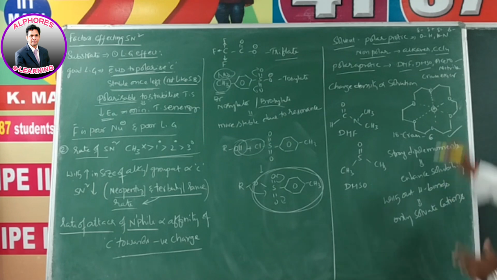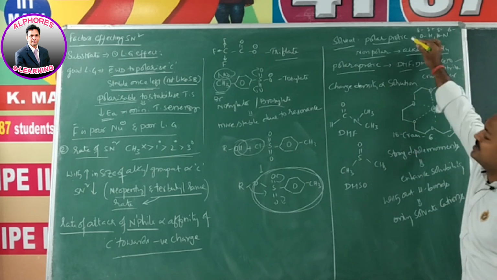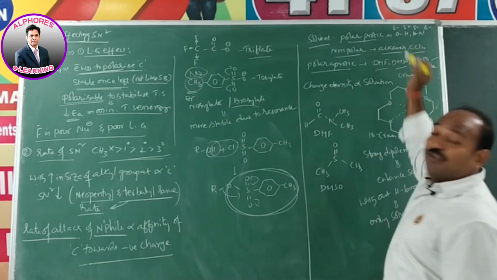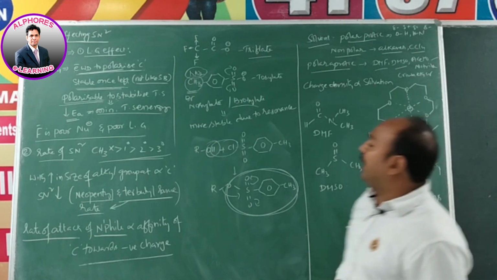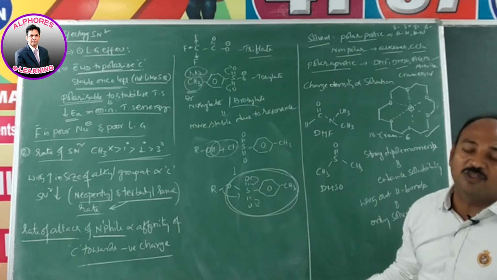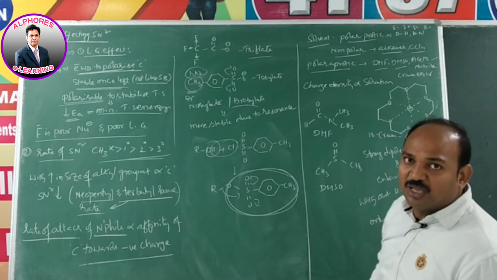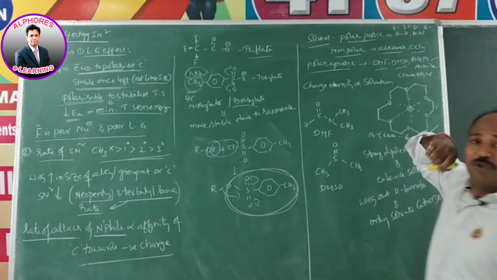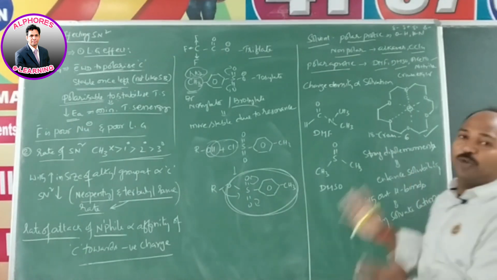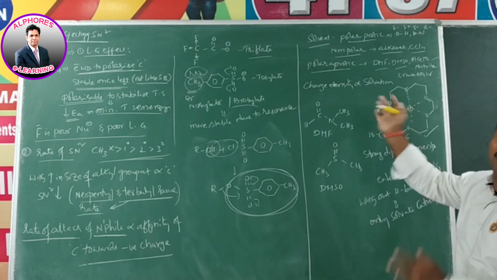Now, which solvent is more preferable for which reaction? Have a look. First, polar protic solvents are fine, good. But the problem is, since they have a proton, and we discussed that nucleophilicity and basicity are parallel in many cases, if a nucleophile prefers to act as a base, obviously it is going to abstract the proton from that solvent, and then the reaction will be completely diverted. It means the product we are expecting, you are not supposed to get; instead you get different products.